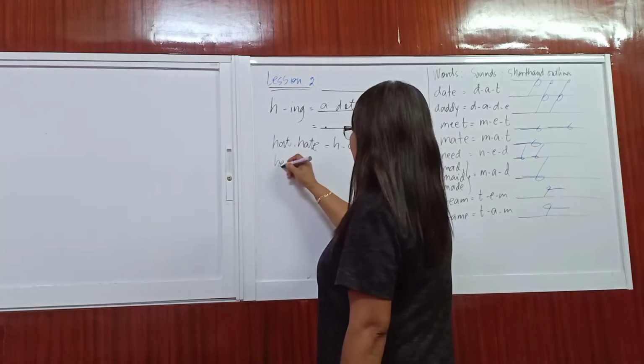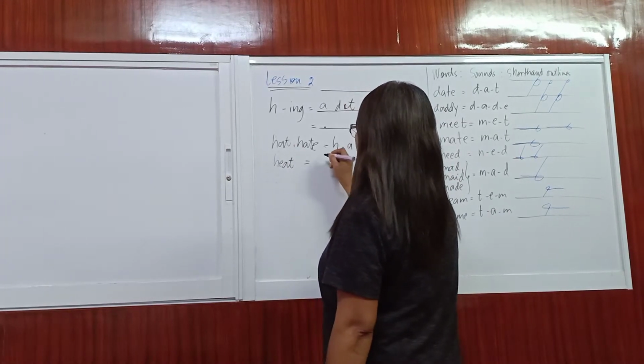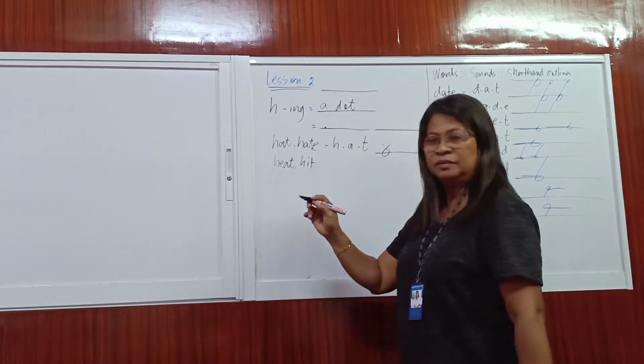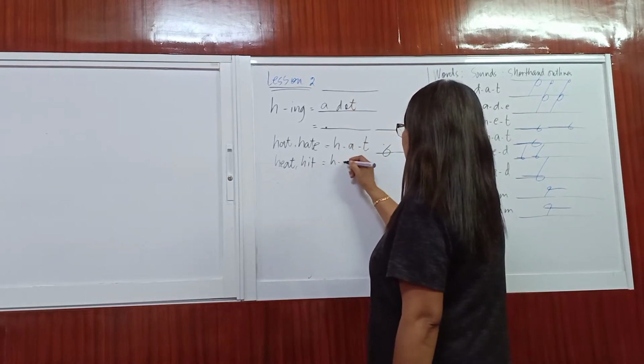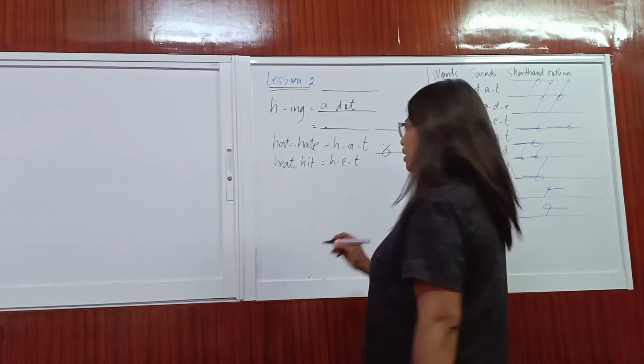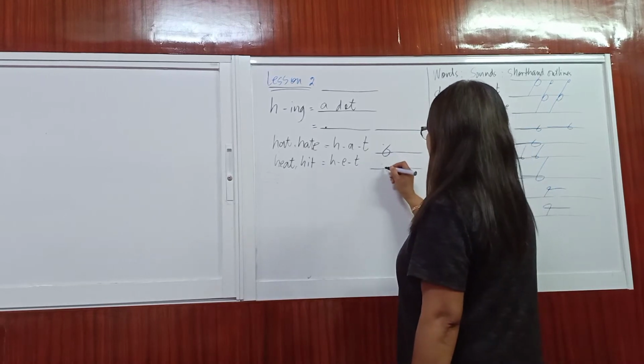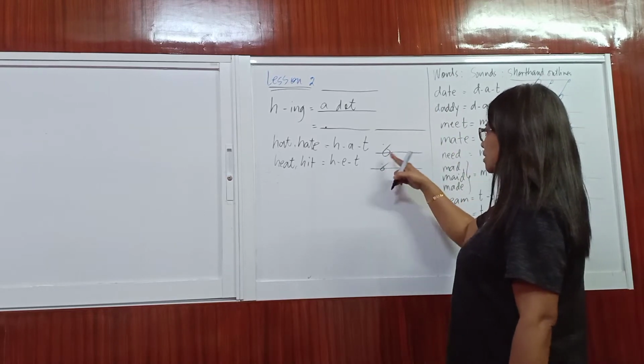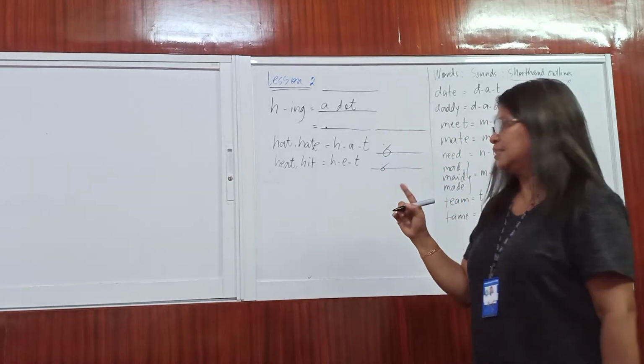Let's say hit. The sound is H-E-T. Pwede po yun. Take note, parehas ang direction, but the circles are different in sizes.